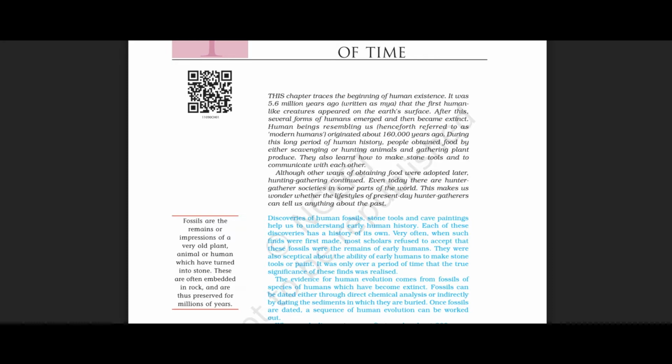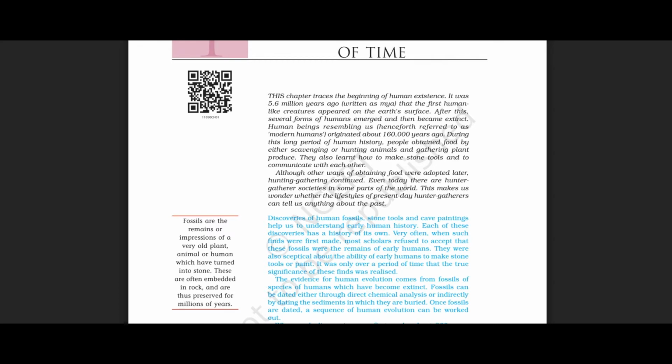Although other ways of obtaining food were adopted later, hunting and gathering continued. Even today, there are hunter-gatherer societies in some parts of the world. This makes us wonder whether the lifestyles of present-day hunter-gatherers can tell us about the past.